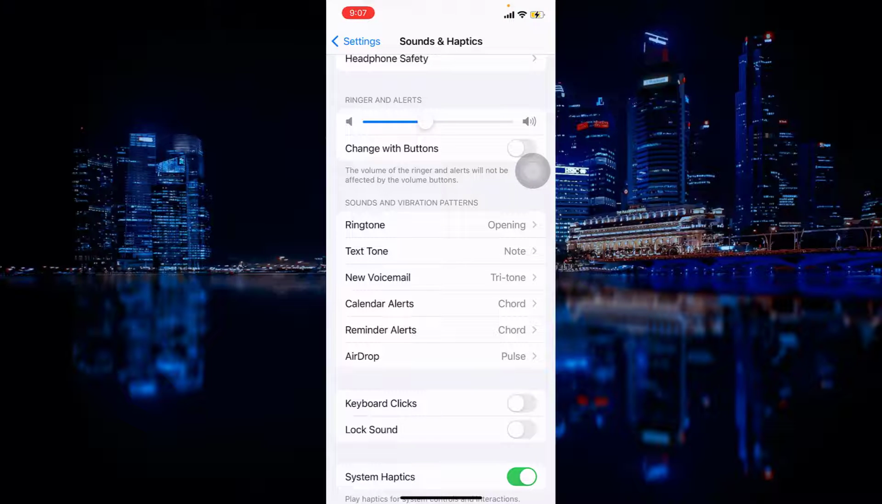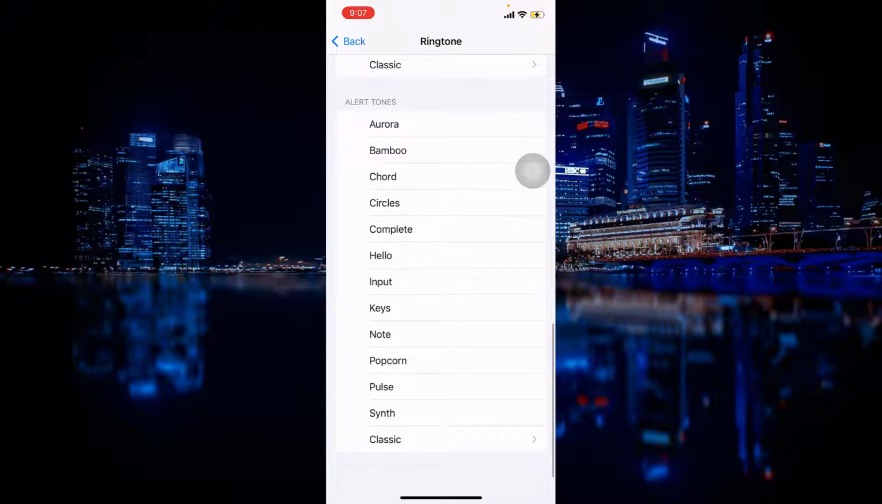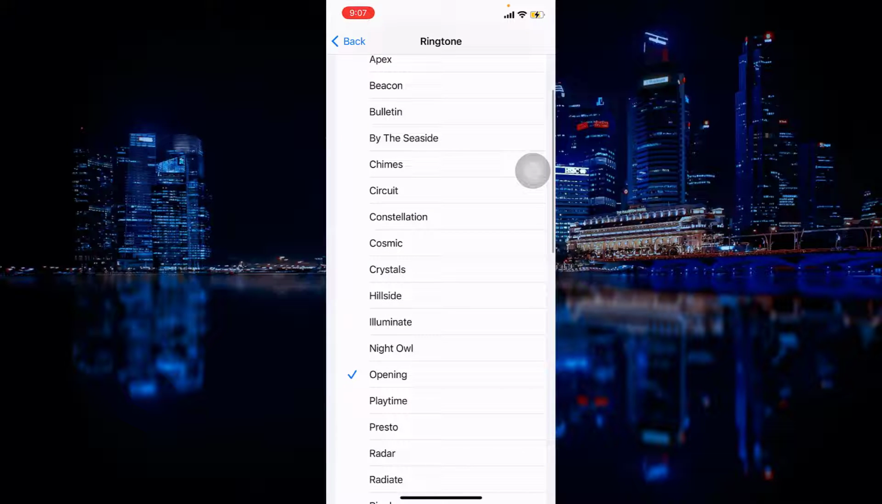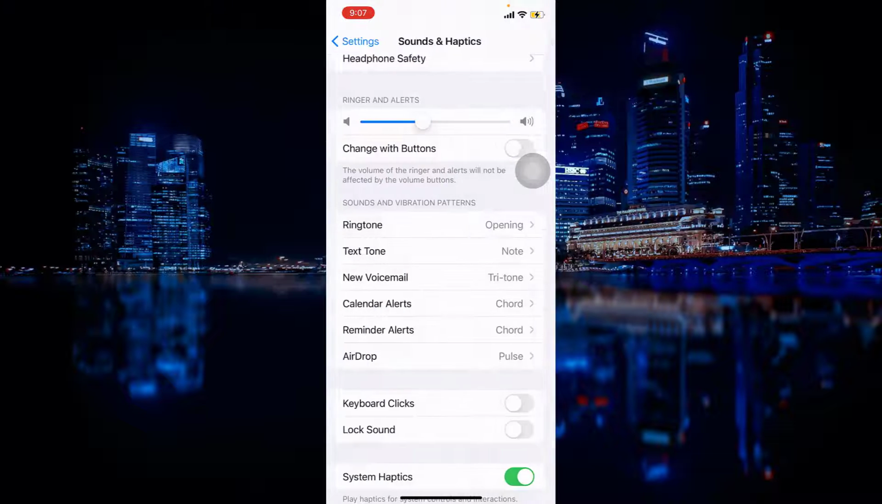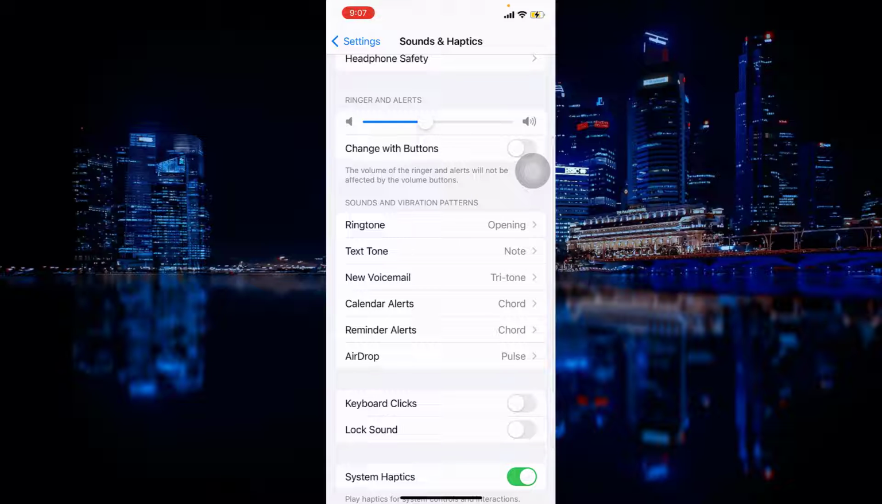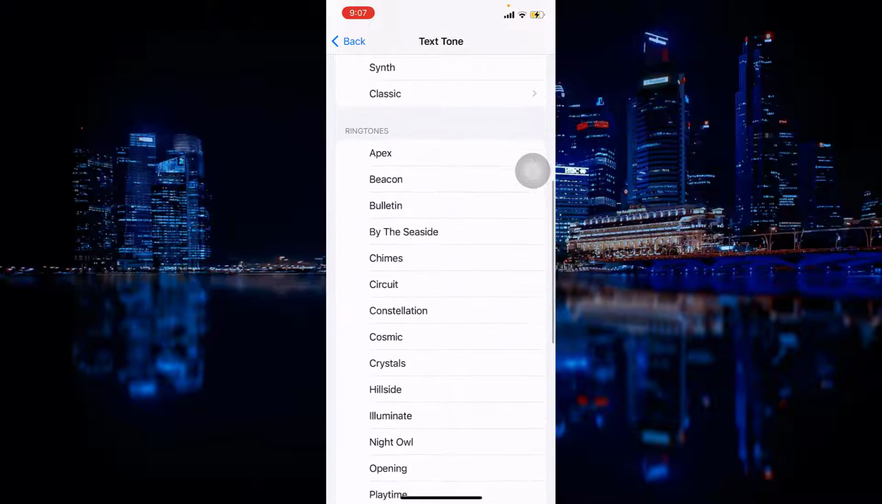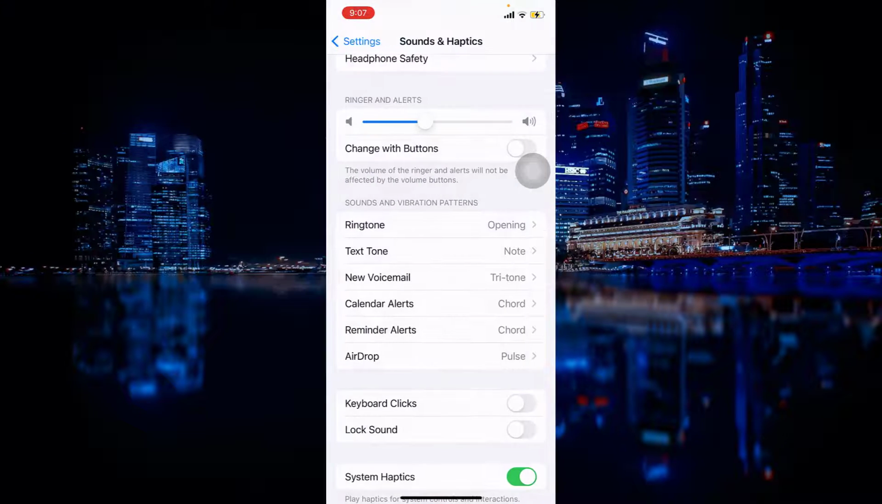So ringtone opening. So there's a lot of ringtones you're gonna choose from, so I chose opening, but there's a lot. You can choose whatever you want by clicking on it. So text tone, there's a lot also, and it's your choice.